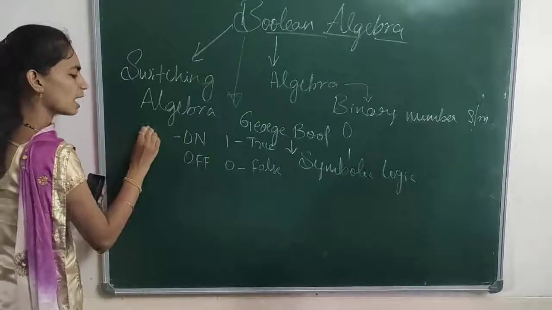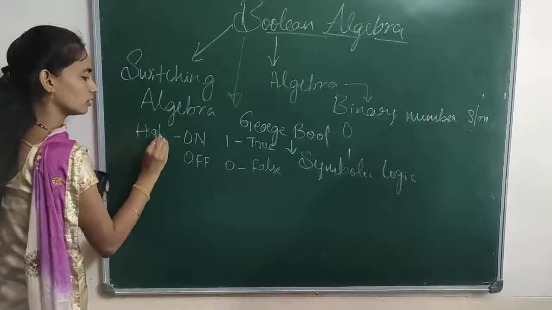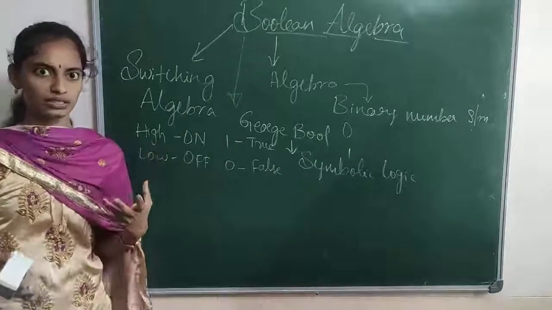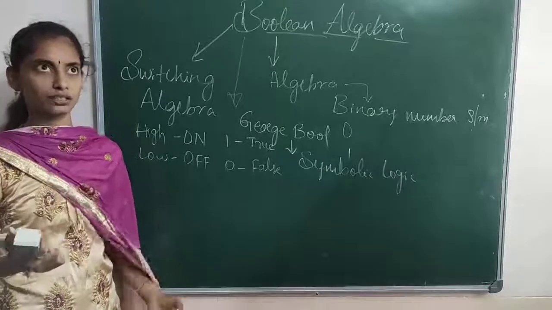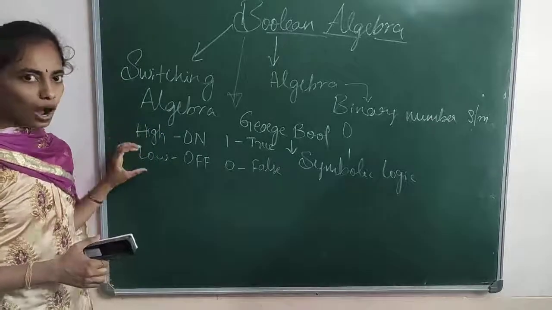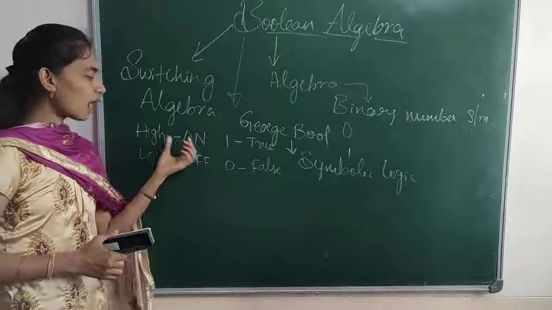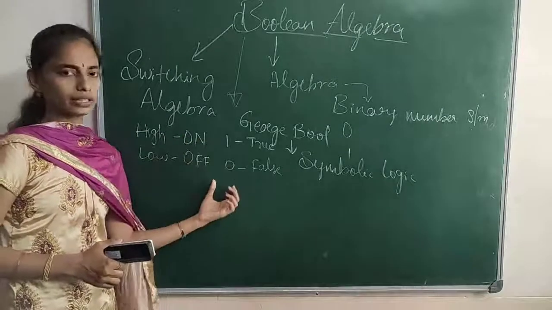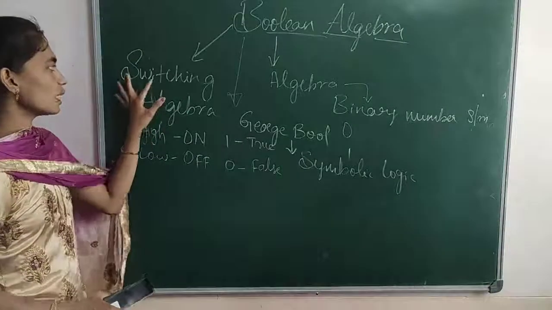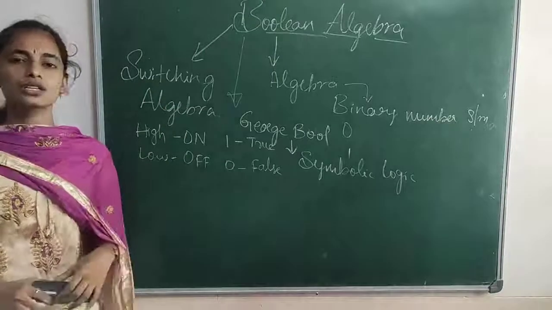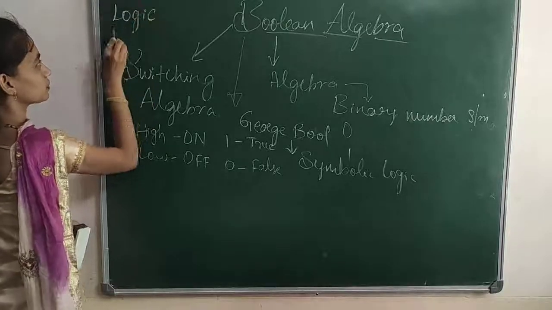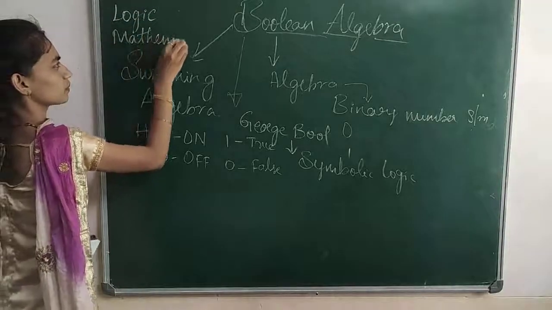In circuits we are using high and low, right? In circuits the voltage is high or the voltage is low. Casually we talk about it when the bulb will blink. So we have only two options, that is high and low, or we can take it as on and off, or 1 and 0, or true or false. All these things are the same. That's why this Boolean algebra is also called a switching circuit, and sometimes we call it logic mathematics.